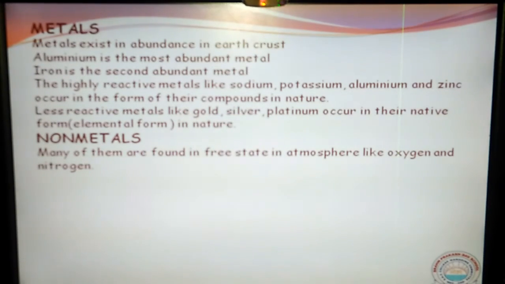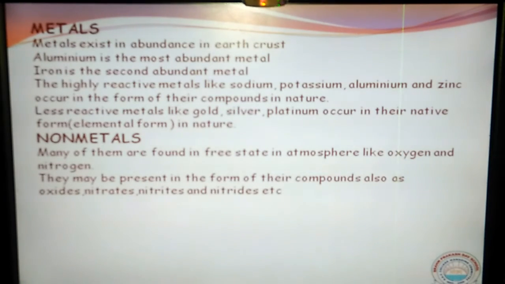Not only in the free state, oxygen and nitrogen are also available in the form of compounds. Oxygen is available in the form of oxides, and nitrogen is available in the form of nitrates and nitrites. These are examples of different types of compounds of oxygen and nitrogen.